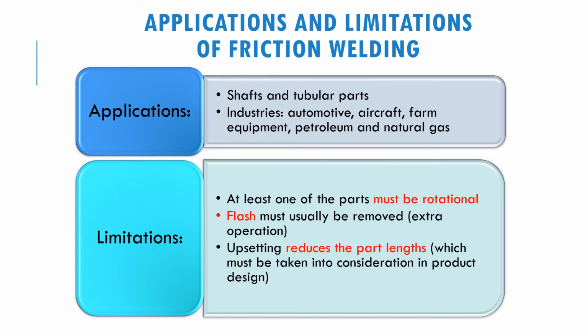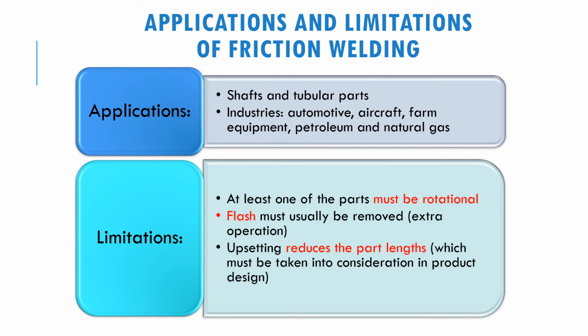The second one, there will be flash. If you can see previously, there was flash coming out. It must usually be removed, so you have to remove the flash also, meaning that there will be an extra operation. And then upsetting reduces the part length. Because of that flash, the normal dimension will be shorter. The dimension of the part joint will be shorter, so you must take this into account when you want to design the process.